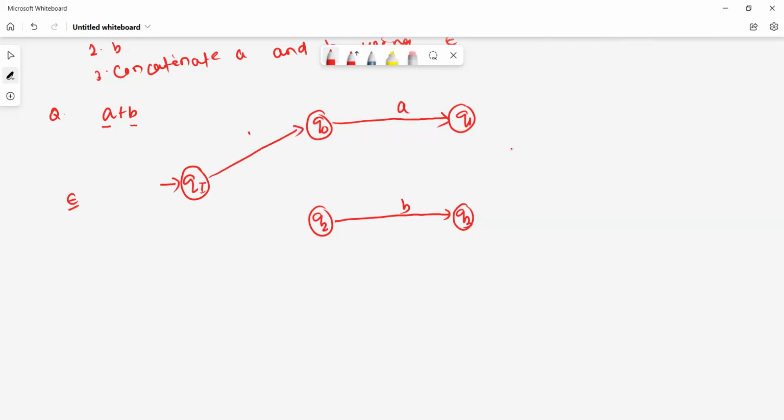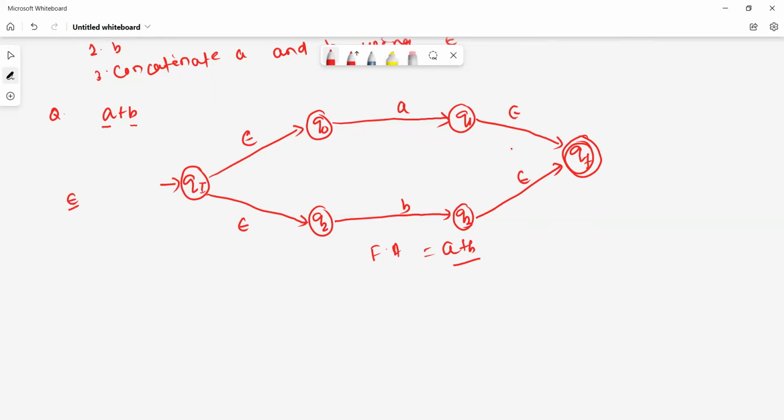So we'll combine a and b using epsilon. This is epsilon. Let there be one final state, qf. So we'll combine both using epsilon. Okay, so this is the finite automata for the regular expression a plus b.